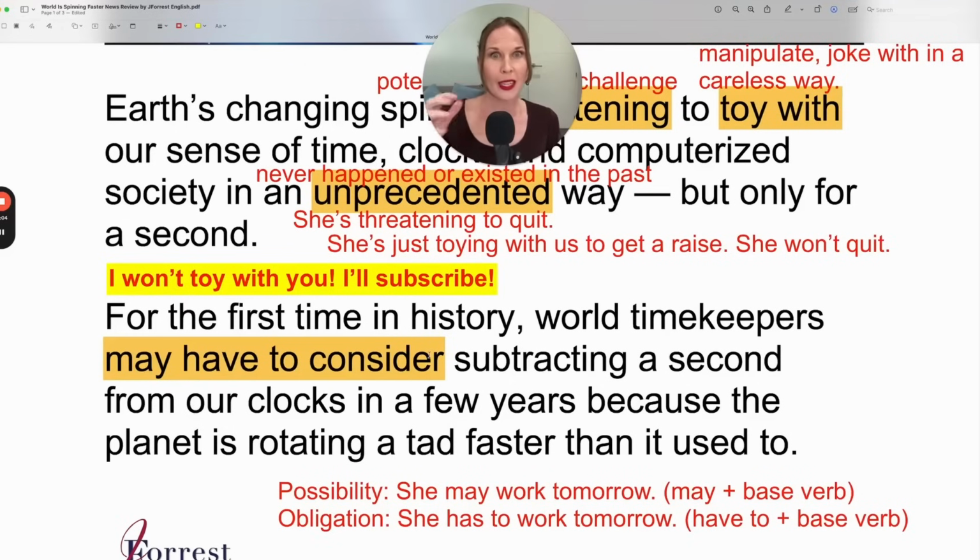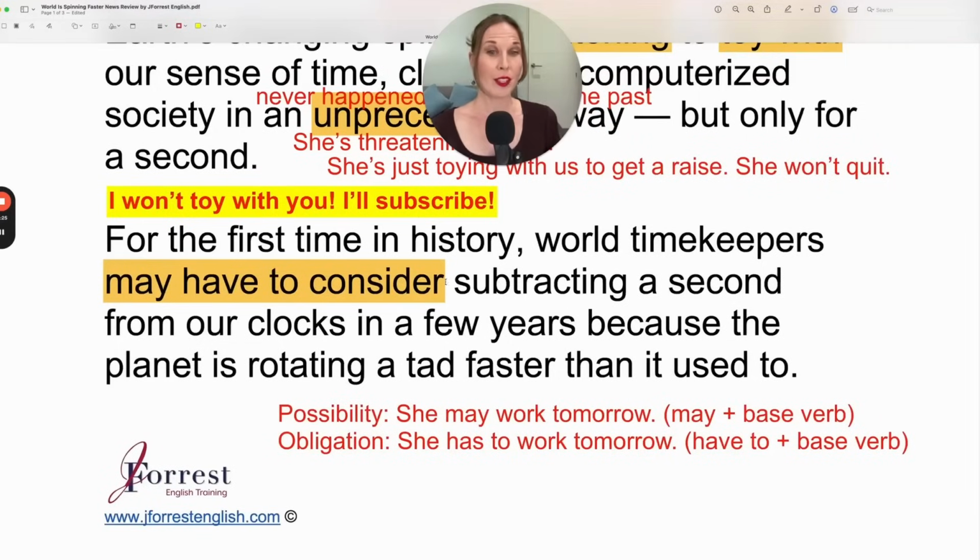So consider means they're going to decide if it's necessary or not. They're going to discuss it to see what they should do. But then may is a possibility. So right now we know that this is just a potential. It may not happen. May have to consider subtracting, removing 1 second from our clocks in a few years. So not today, not next year, in a few years, because the planet is rotating a tad faster than it used to.